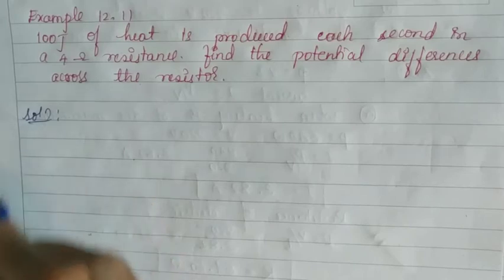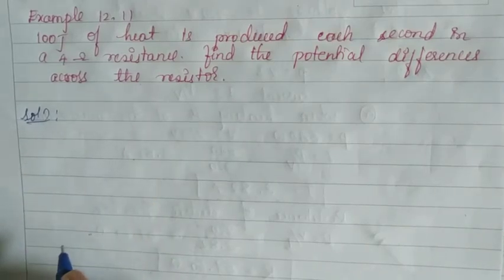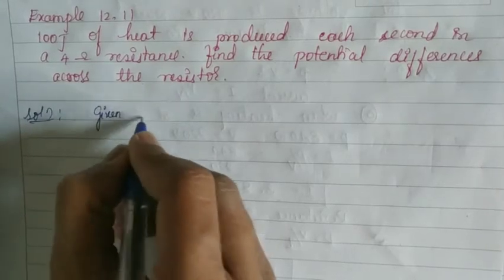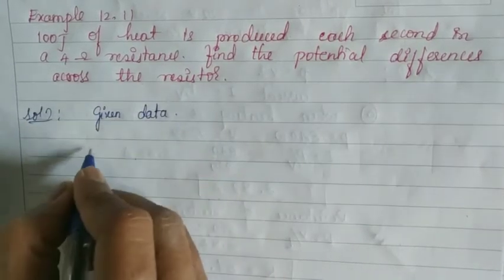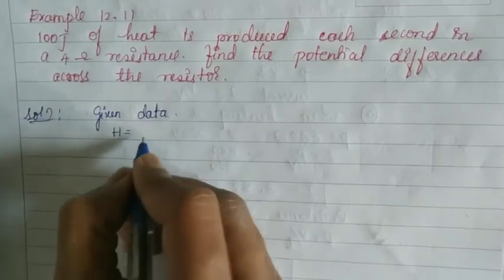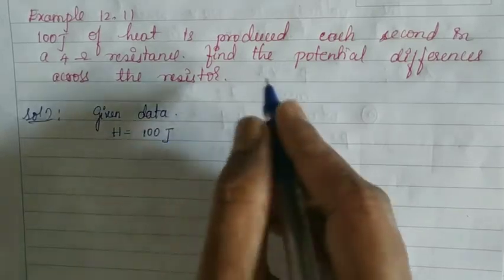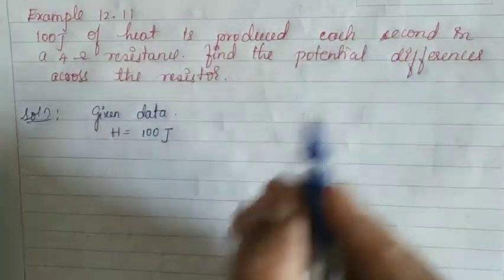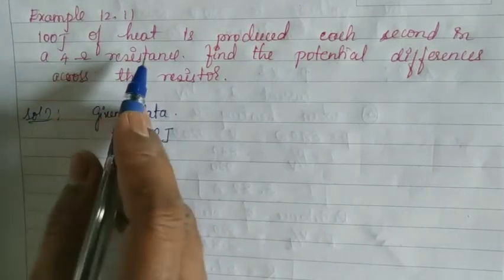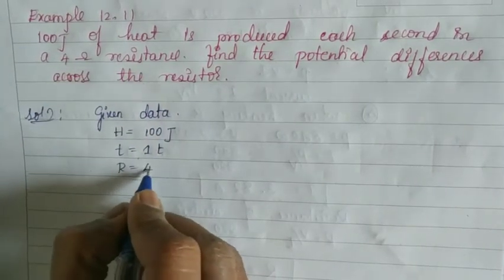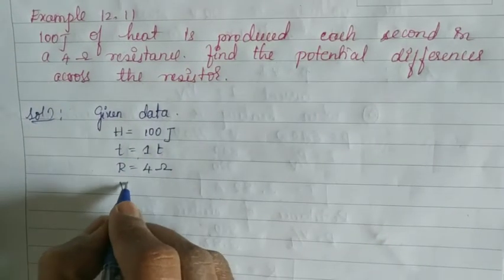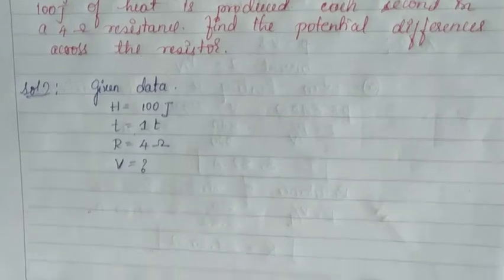Okay, now come to the solution. First let us write what is given in this problem. Given data: 100 joule of heat, that is H. H is equal to 100 joules is produced each second. Time T is equal to 1 second. A 4 ohm resistance, R is equal to 4 ohm. Find the potential difference across the resistor. Here we have to find V.